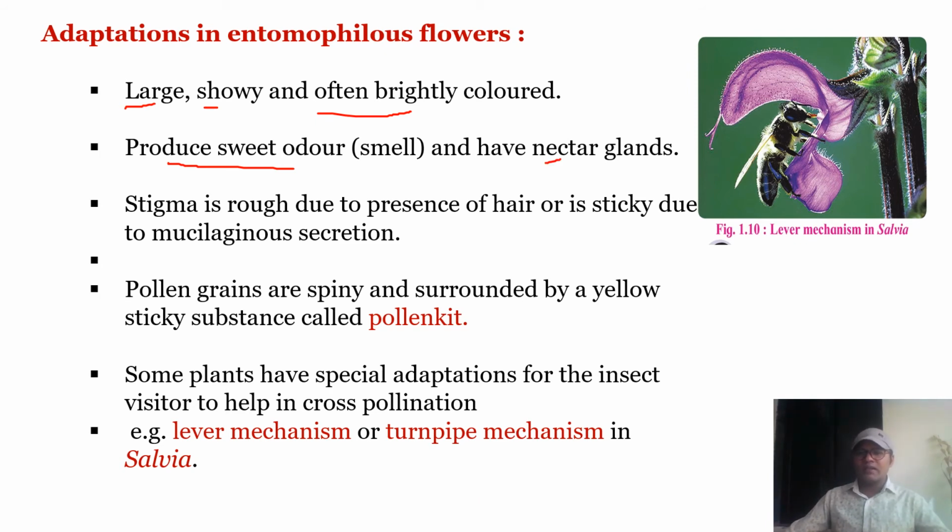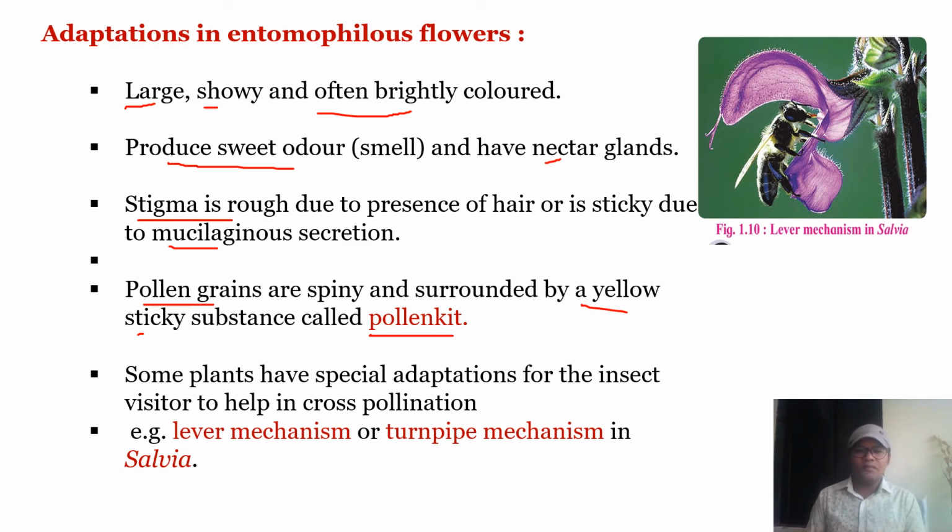To get the nectar, the insects visit the flower. The stigma is rough due to the presence of hair, or sticky. The sticky stigma is due to the secretion of mucilage, and pollen grains are spiny, surrounded by a sticky substance called pollen kit, so that they can easily stick to various parts of the insect, so that they can be carried easily.